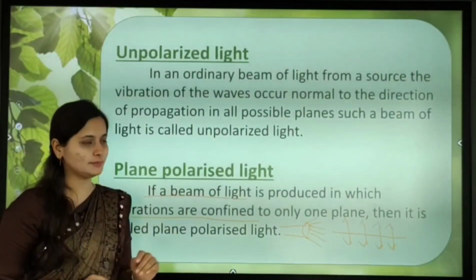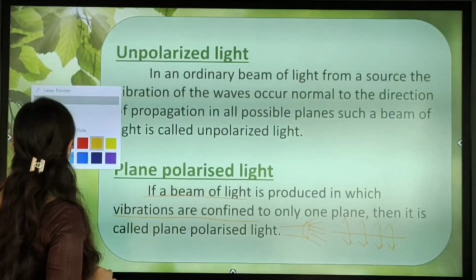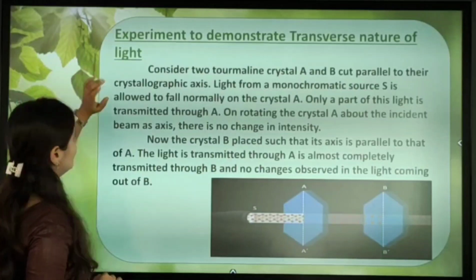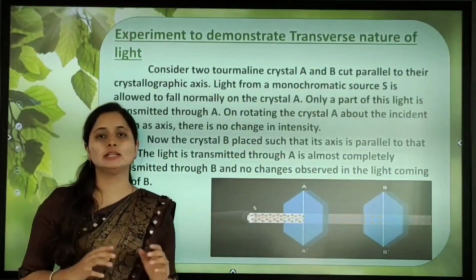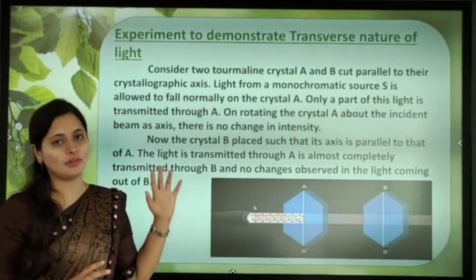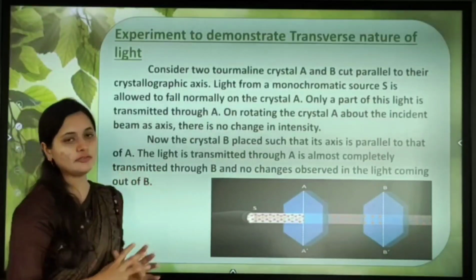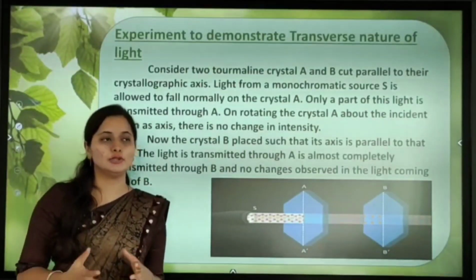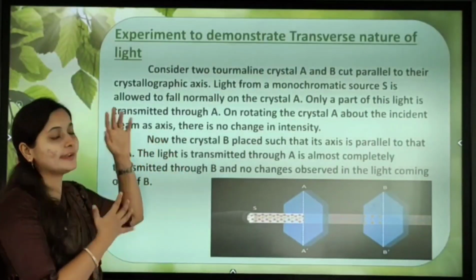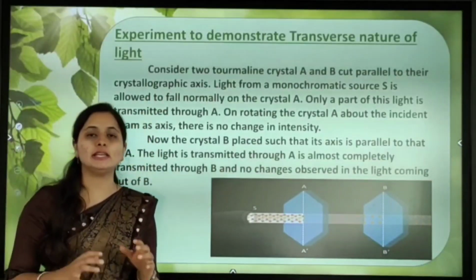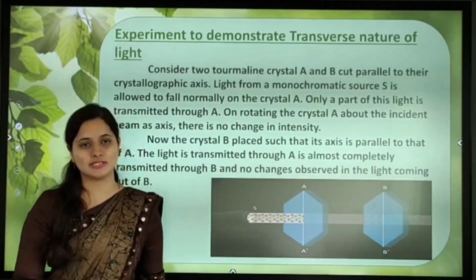Next, we'll move to the experiment to demonstrate the transverse nature of light. Here we are doing one experiment showing that the light we are using for polarization is transverse in nature.